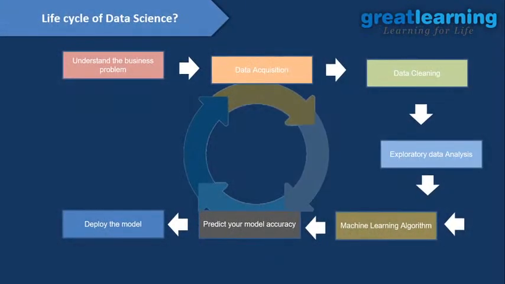Now we will see the life cycle of data science. First, you need to understand the business problem. When I'm talking about the business problem, you need to understand the root cause of the problem. If you don't know the root cause of the problem, how can you solve it, right? So the first step for data science is to understand the root cause of the problem.